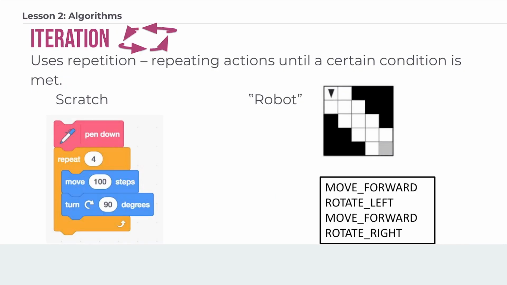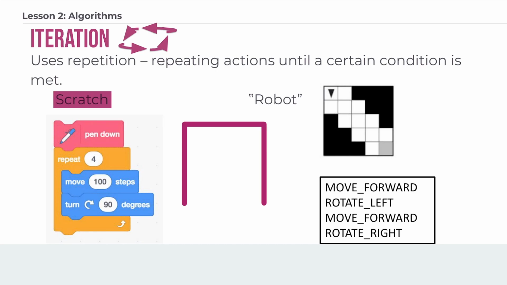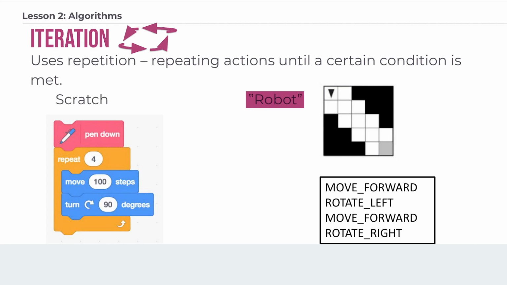And the last structure is iteration, and this uses repetition. So actions are repeated over and over until a condition is met. And you can see on the left, this is an example from Scratch, the steps in blue are repeated 4 times, iterated through 4 times, or until the number 4 is reached. And on the right, in the robot example, you can see that iteration is used here because it is going to have one particular pattern to follow, but repeating it 2 times will cause the robot to reach the desired destination. If those went right over your head, don't worry, because we are going to go into those in a lot more detail in later lessons.